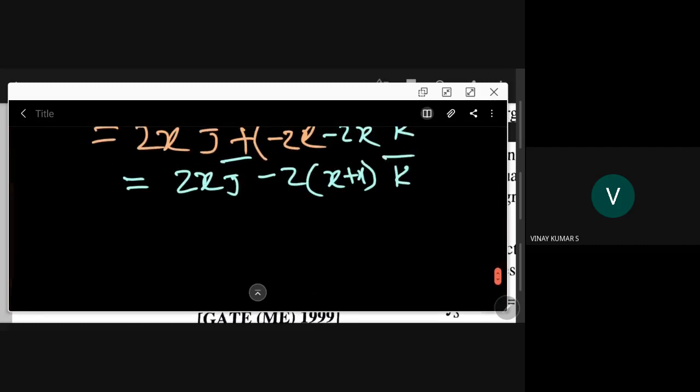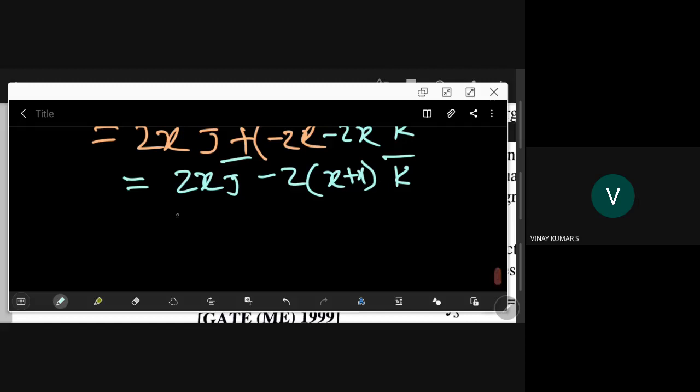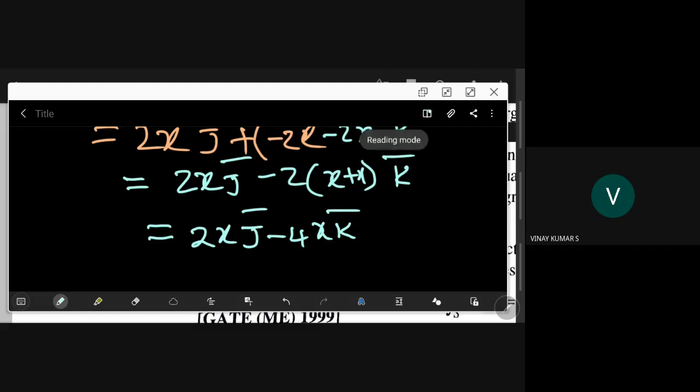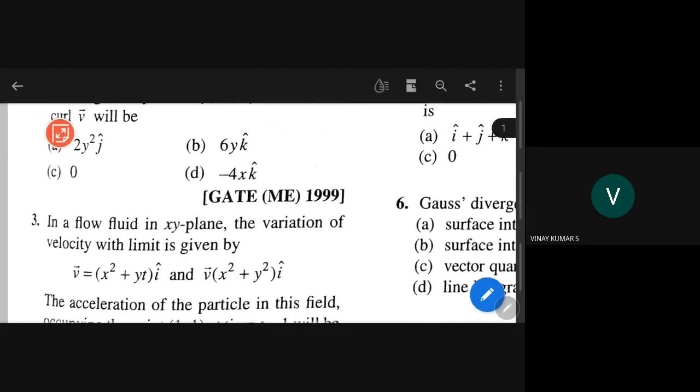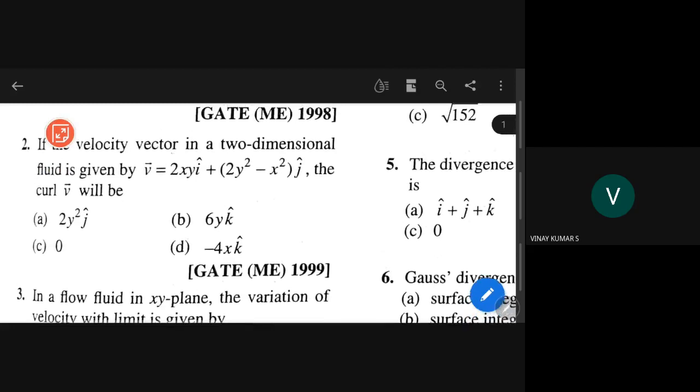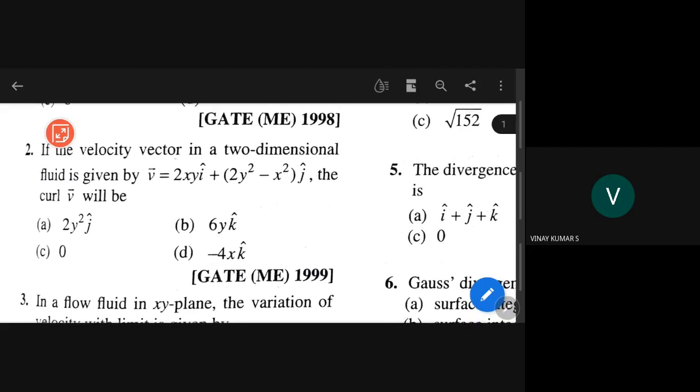For the previous one, any further simplification? Another simplification: you have 2x j bar minus 4x k bar. That's all, no further simplification. We have not checked whether a component may be zero.